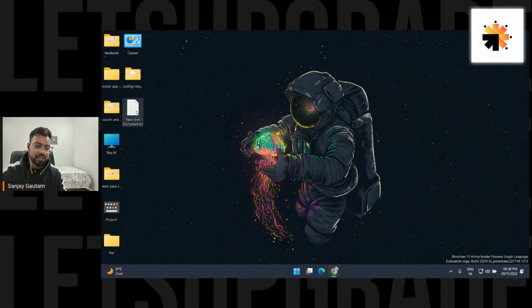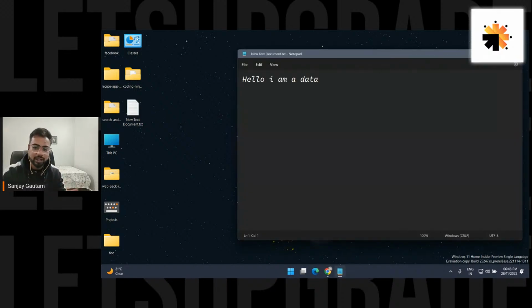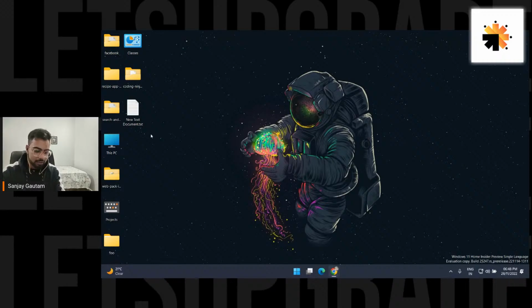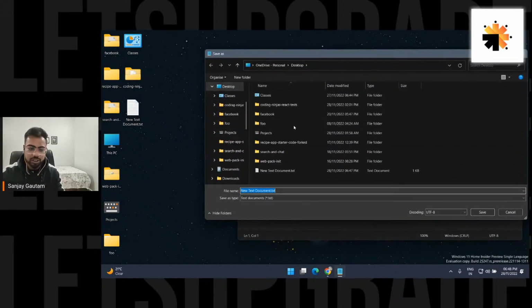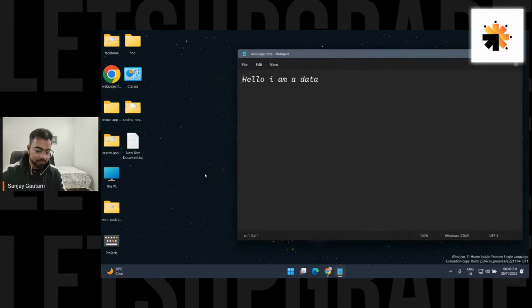Now we have created our data, and this type of data is plain text. Here you can see it's .txt, but I'm not concerned about this type. I want to create a very unique type of file that is going to be .html. So File, Save as. Now choose the location where you want to save this file. You can name this file anything. I'll name it webpage.html and save it.